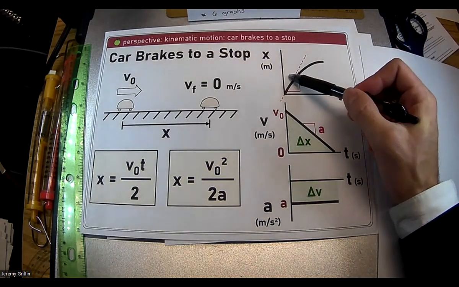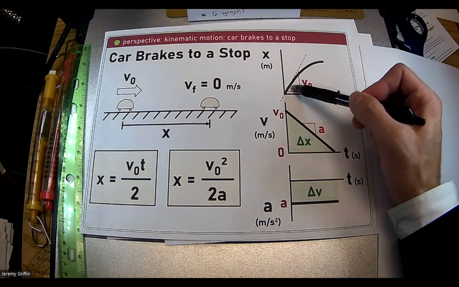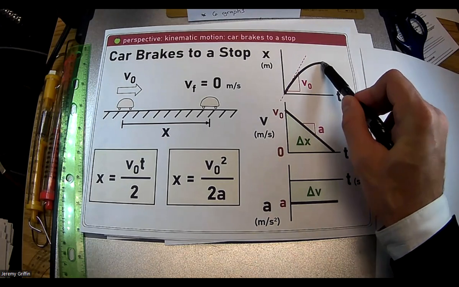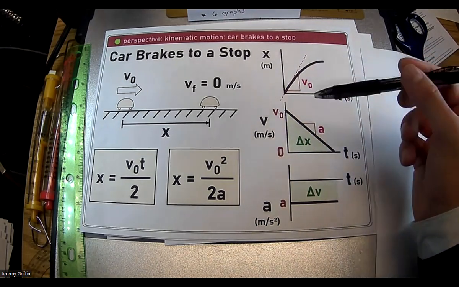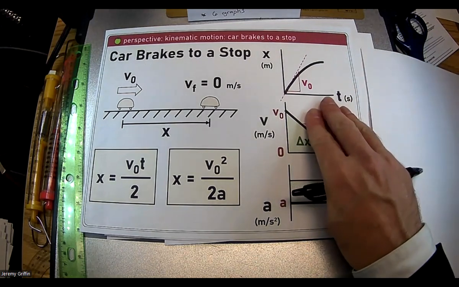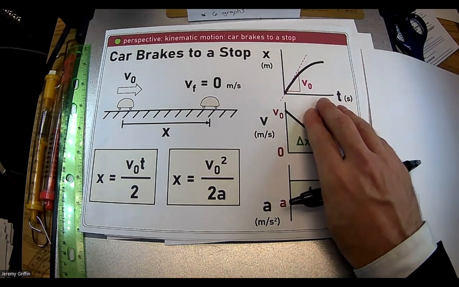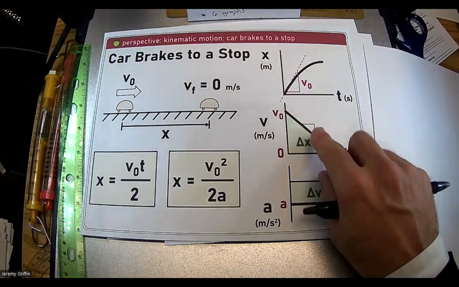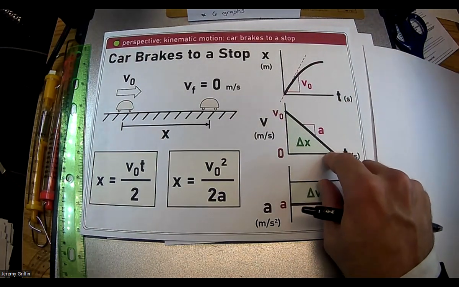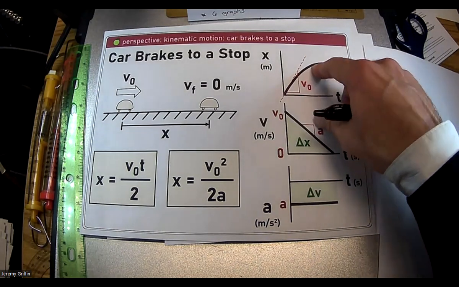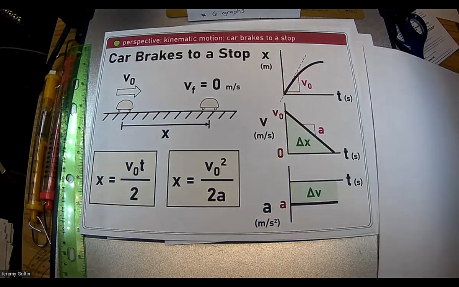And hey, is this still a parabola? That is a parabola. In fact, here's the vertex up here. That's weird, that's different. The vertex is up here. You guys see how during the first bit of time, it's moving really fast, so it's going to move really far. And then as it brakes to a stop, in the last increment of time, it doesn't move very far because it's not moving very fast. That's why it bends down like that. You guys can figure that out.